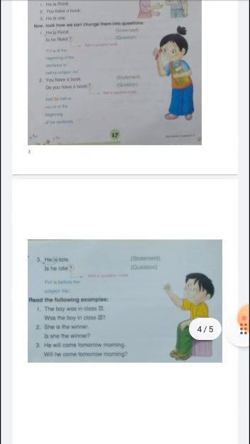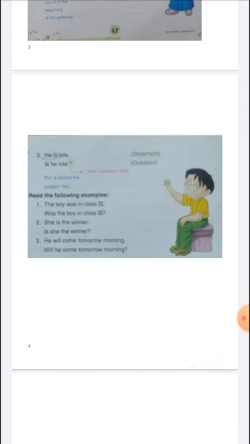Then turn to page number 18, the third one. He is late. In the first sentence I have already explained what we have to do. We just take the is out and put is first, then he, then late. Now it becomes an interrogative sentence. Is he late? And a question mark.